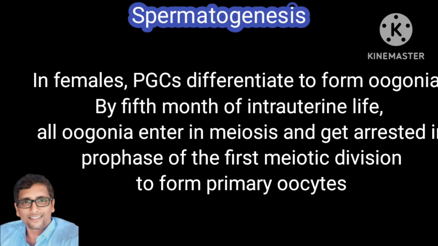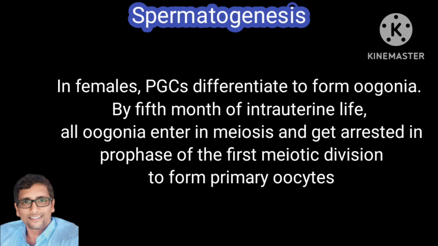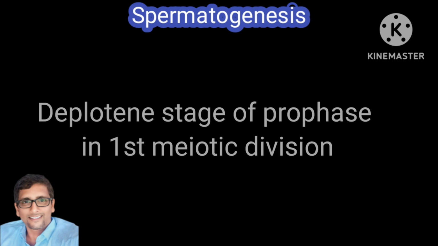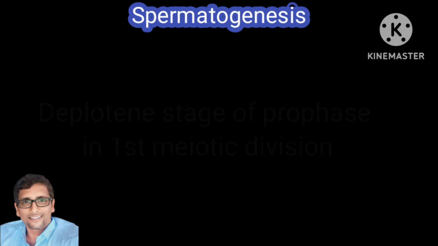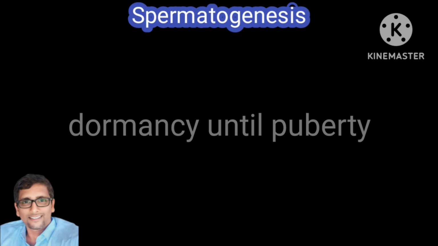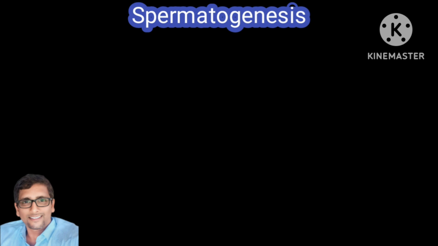But in females, PGCs differentiate to form oogonia by the 5th month of intrauterine life. All oogonia enter meiosis and get arrested in the prophase of the first meiotic division to form the primary oocyte. They arrest in the diploid stage of prophase in the first meiotic division. This is an MCQ important point. The primary oocyte undergoes dormancy until puberty. Dormancy means it ceases. This is also important for MCQ.